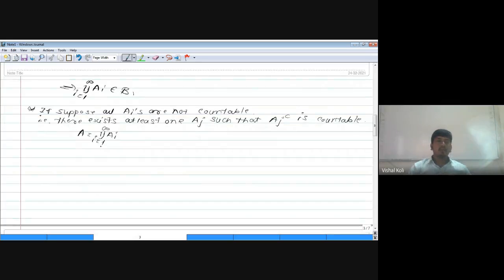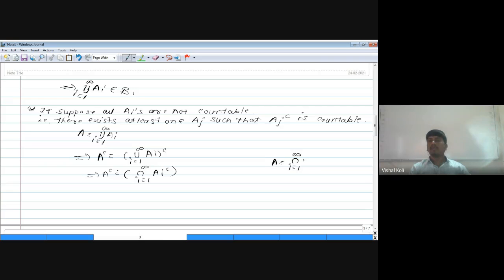As A equals the union over i from 1 to infinity of A_i, A complement is the complement of that union. Then by De Morgan's law, A complement equals the intersection over i from 1 to infinity of A_i complement. And we know that if a set is an intersection of the A_i, then it must be a subset of each A_i, that is, for all i.